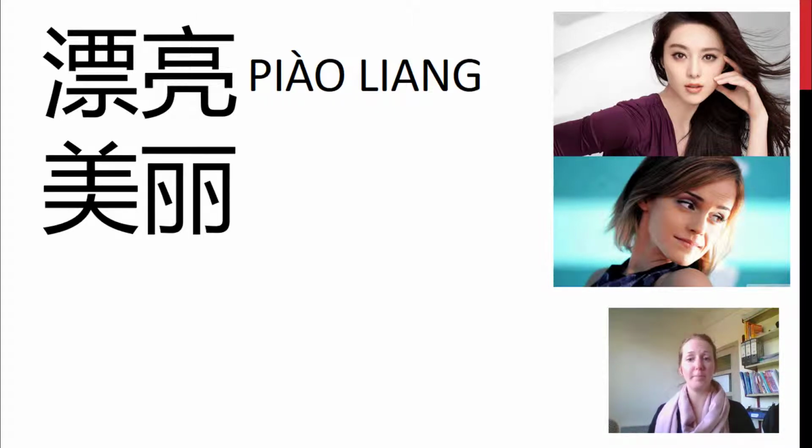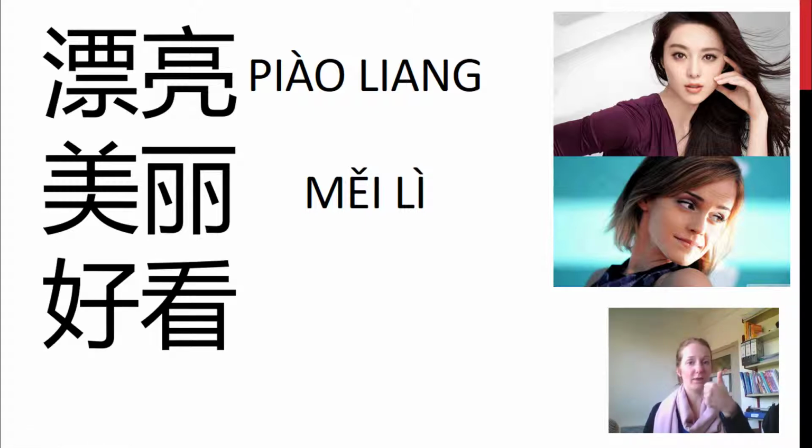There are a couple of other ways that we can say beautiful in Chinese. Another one, 美丽。Both of these themselves mean beautiful, and together it means really beautiful, 美丽. And we have 好看, literally good looking.